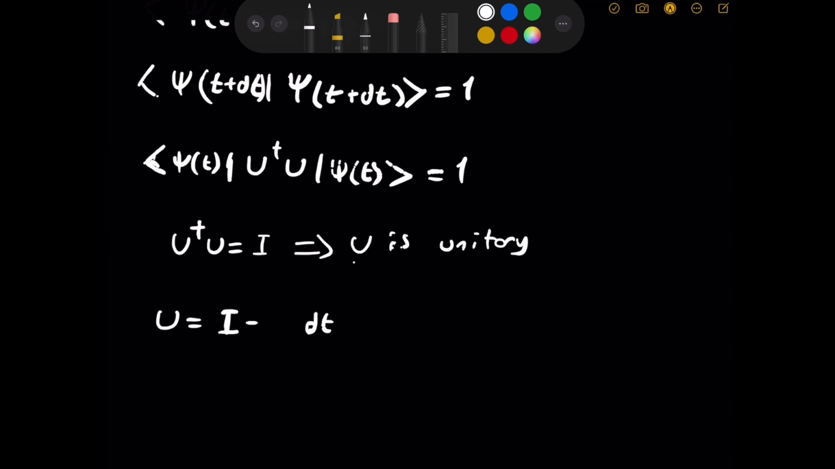I will write minus i over h bar times H. i here is the square root of minus 1. h bar here is some constant, h over 2 pi, where pi is the good old pi, not the apple pie, the pi that is the ratio of the circumference of a circle to its diameter. So that's the regular pi. And then what is h? Well, h is Planck's constant. So h bar, in fact, is the reduced Planck constant.